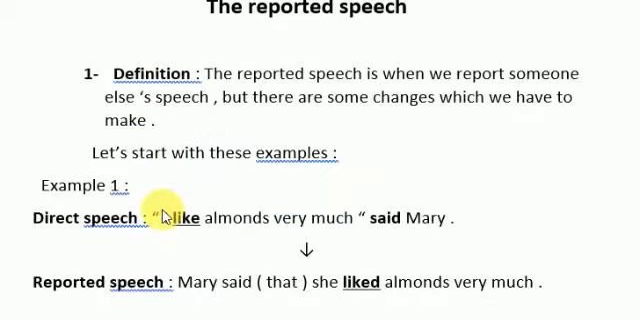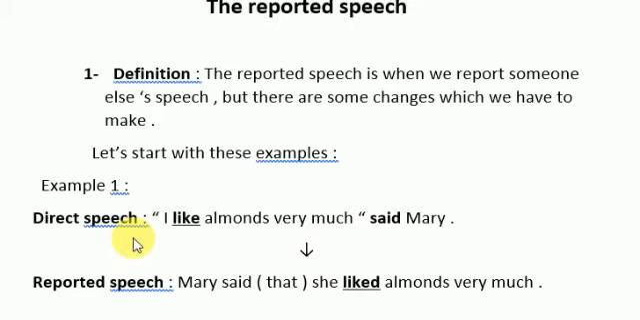Let's start with these examples. In order to understand, this is my sentence, for example, which is in direct speech. When we say direct speech, it means when you say any sentence, when you talk to your friend directly. "I like almonds very much," said Mary. This is a direct speech sentence.